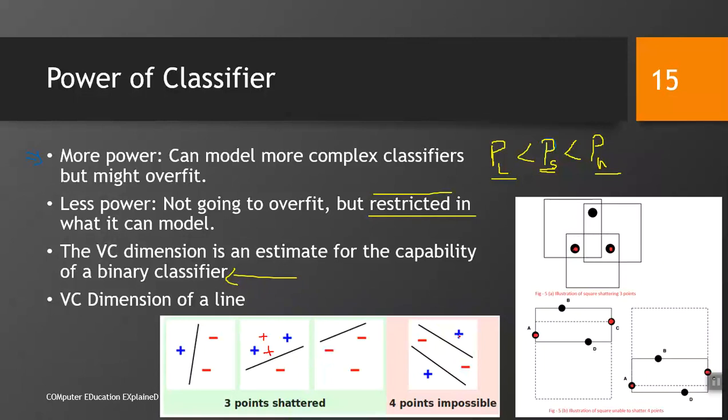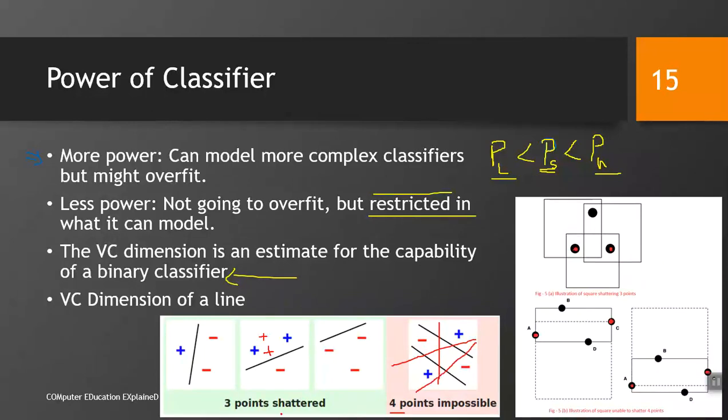One line cannot shatter exactly these 4 points. If we have this line, it contains 1 positive example on this side, 2 negative examples on the other side, and again 1 positive example on the same side, which is not correct. So, for this data set, our line cannot shatter 4 points. We cannot find a line that shatters 4 points.